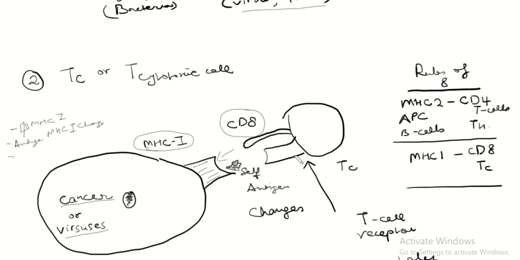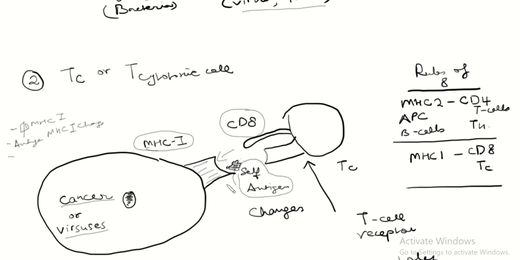The T cell receptor, does it fit on this self-antigen? Okay? So usually your immune system is very good. It actually takes out all the T cells that have receptors towards self antigens.